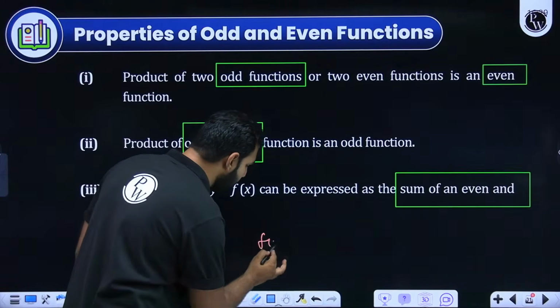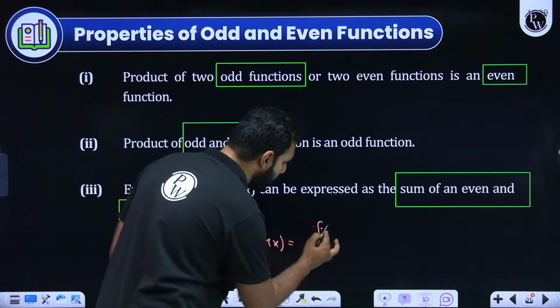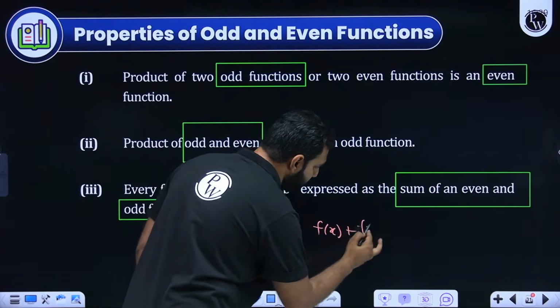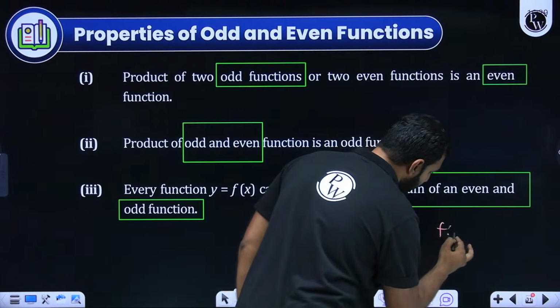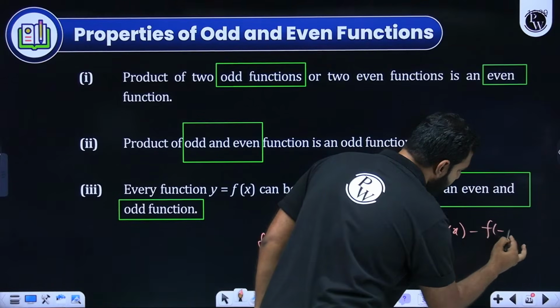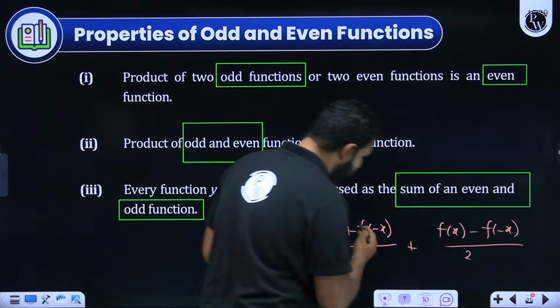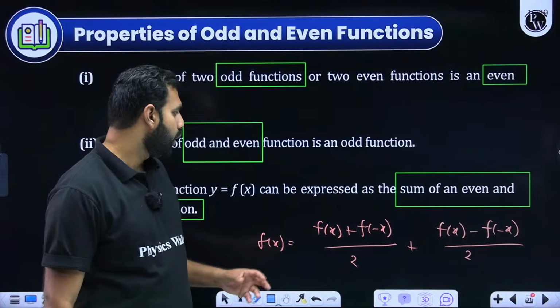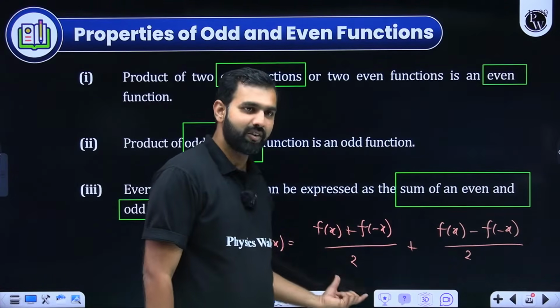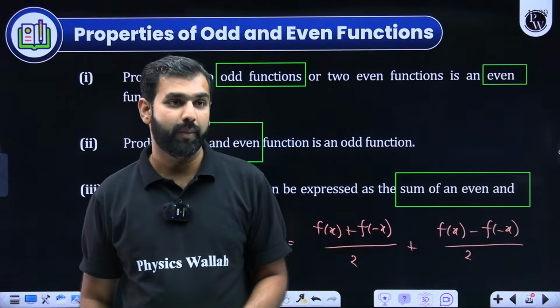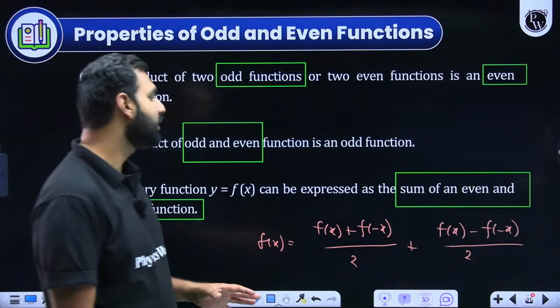I hope you remember, if there is a function f of x, I can always write it as [f(x) + f(-x)]/2 + [f(x) - f(-x)]/2. So this part, added with this part, you always get f of x in the conclusion, but this part is the even part and this part is the odd part. How many of you are aware of it? Do write in the comment box.